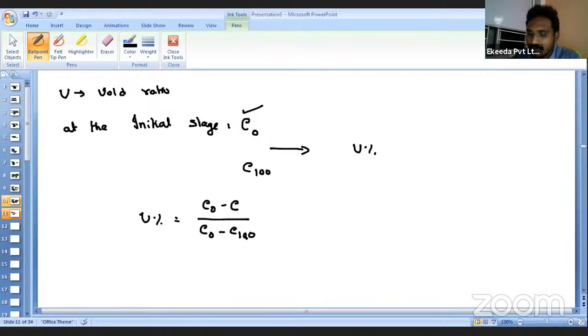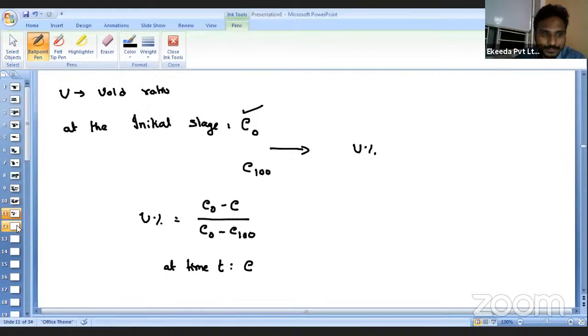E100 is nothing but, if consolidation has happened completely, what will be your void ratio? Suppose what is meant by E then? That means at time t, whatever the void ratio present in the soil sample, that we have to find out. Then we can use this relation. So if you know the pore water pressure, then also you can find out. If you know the settlement, then also you can find out. If you know the void ratios, then also you can find out. It entirely depends upon the data given in the question. So whatever data they give us, that we have to use and we have to estimate the required solution. Okay.